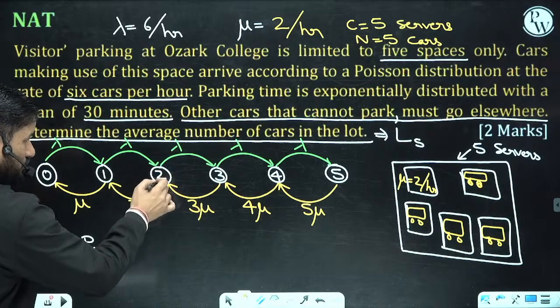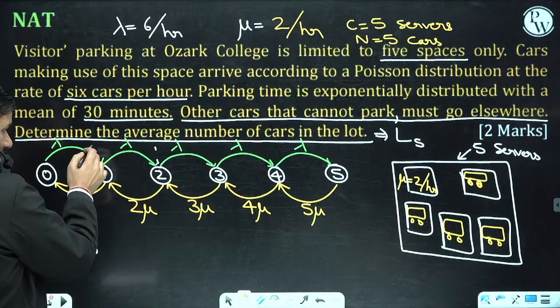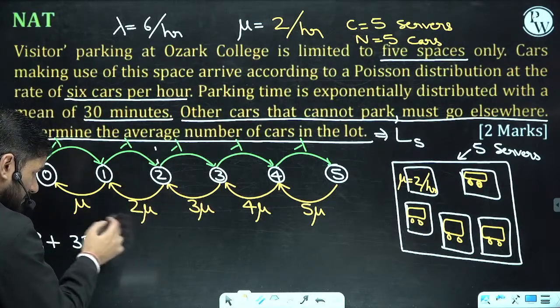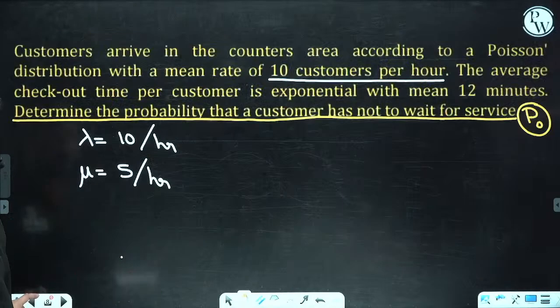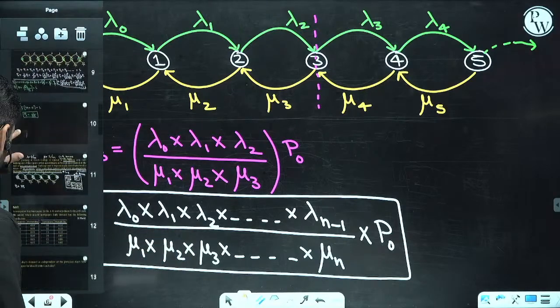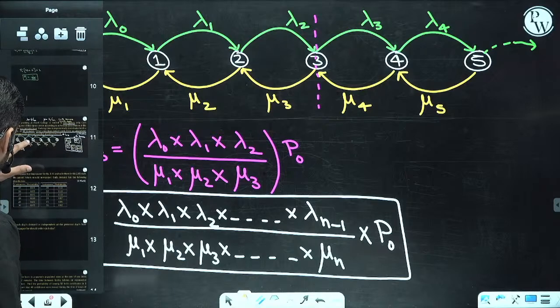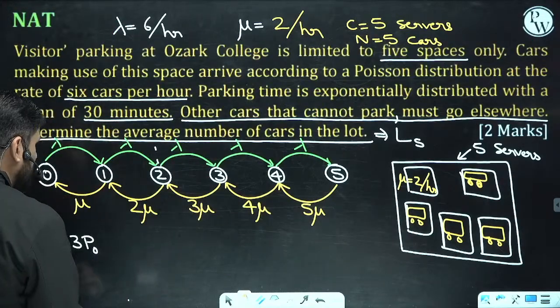What is lambda 2? Lambda 2 is obvious. On the left side all lambdas are to be multiplied, and all mus are to be multiplied, as per the law which I already told you. This is 3P0.